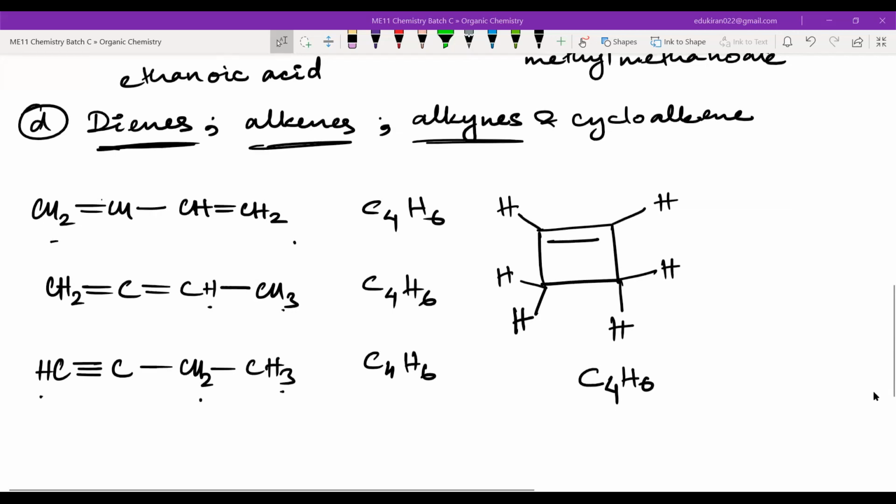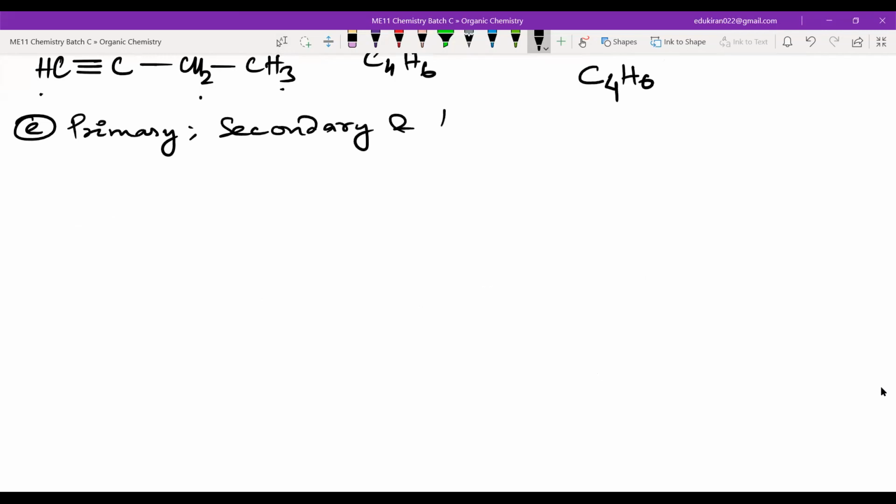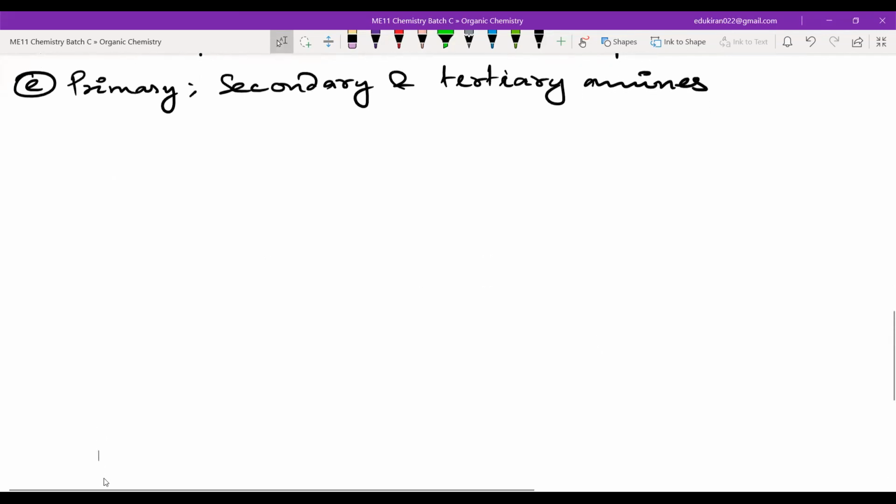Then you will have the E part, and here you will also get to know about a new nomenclature. Okay, a new type of nomenclature: primary, secondary, and tertiary amines. Okay, please see here and don't write anything as of now.